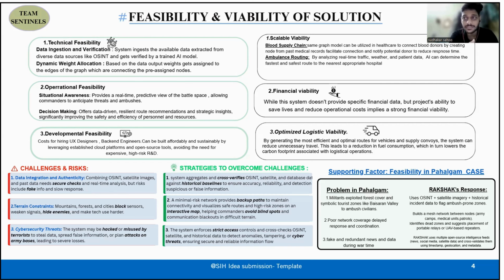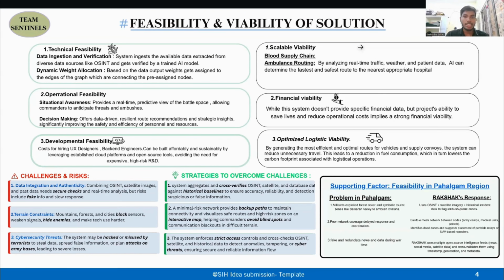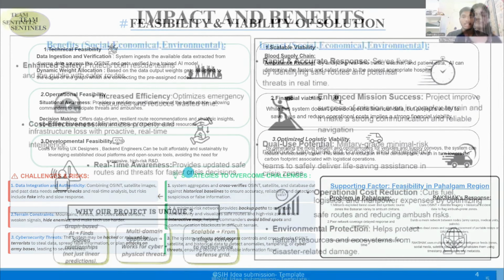Now discussing the financial viability. While this system does not provide any specific financial data, the project's ability to save many lives and create situational awareness is much more valuable than creating money from this. Now coming to the challenges section. We face three main risks: fake data, terrain error, and cyber threats. Our system tackles these by verifying information, giving backup paths with the interactive map, and adding strong security with threat detection. This keeps our operation safe and reliable.